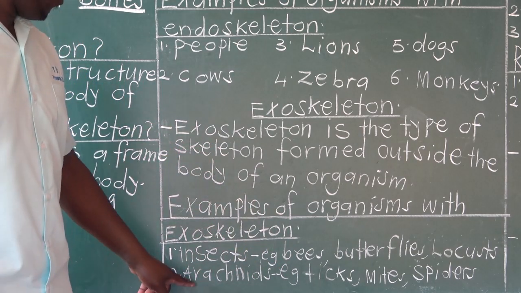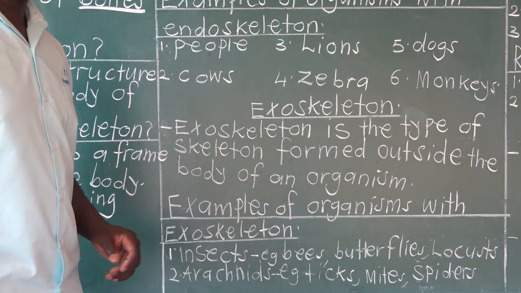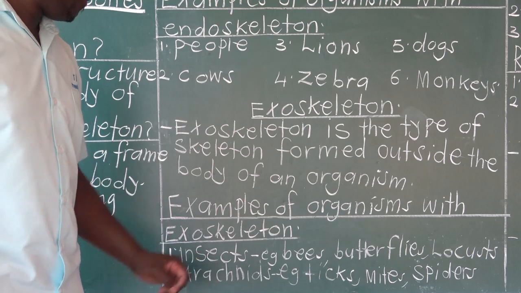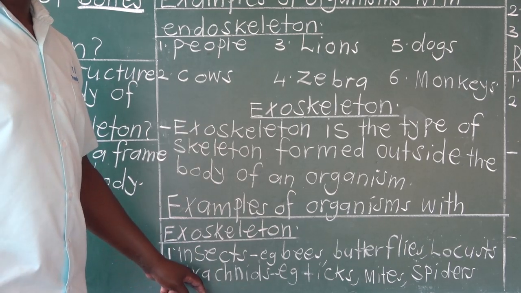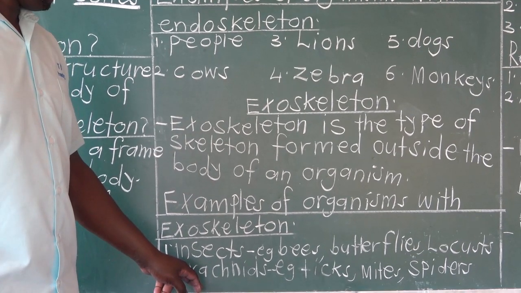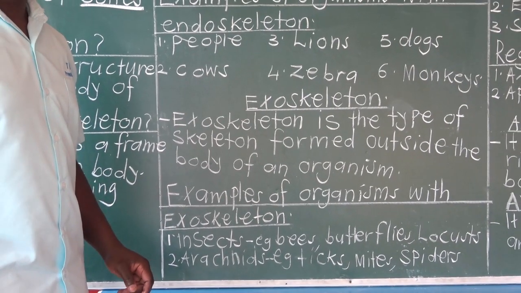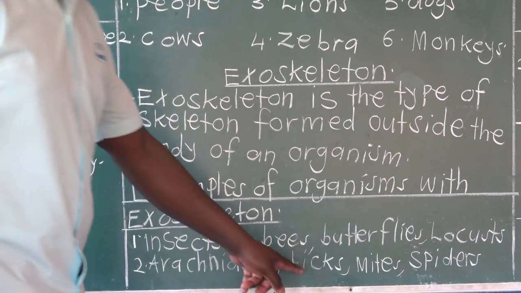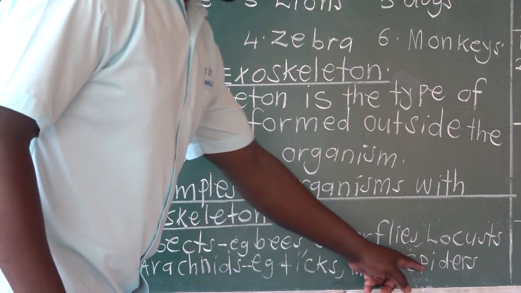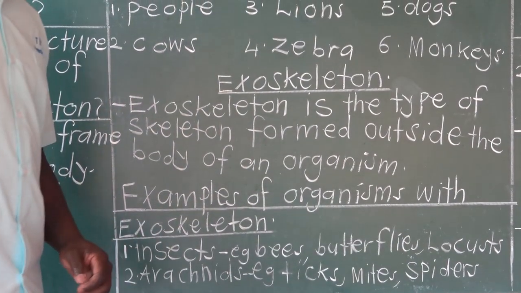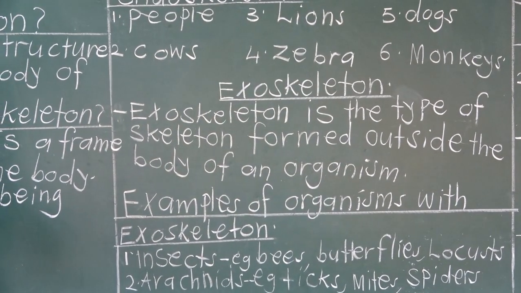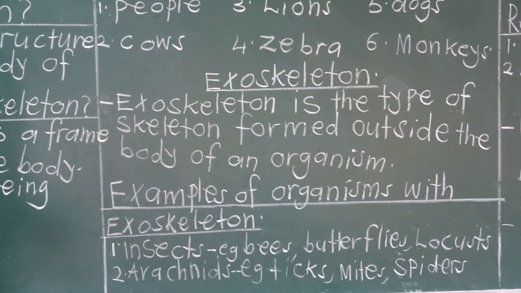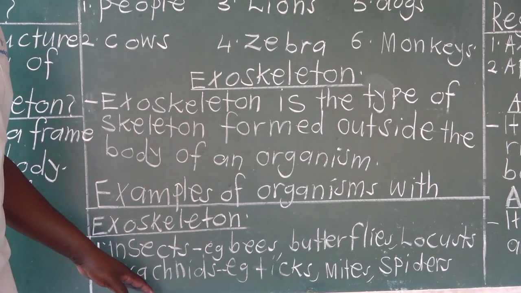Then number two, we have what are called arachnids. Arachnids are organisms with 8 jointed legs and they have an exoskeleton. For example, we have ticks, mites, and spiders. We also have what are called harvestmen. Those are under arachnids.